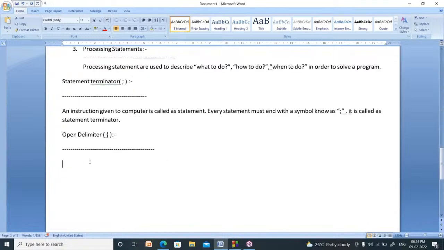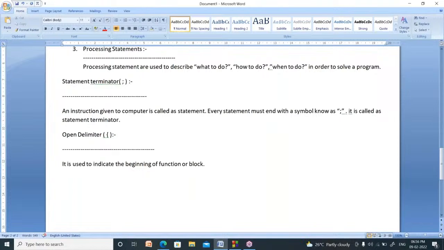Now, what is the meaning of open delimiter? Open delimiter is used to indicate the beginning of a function or block. Block means a group of statements.